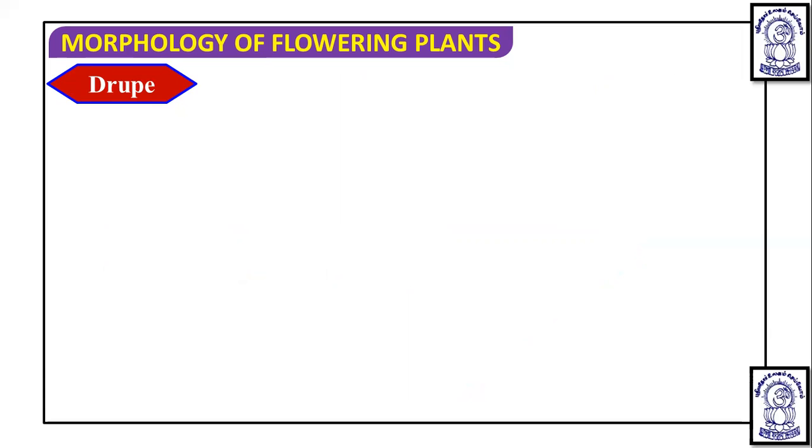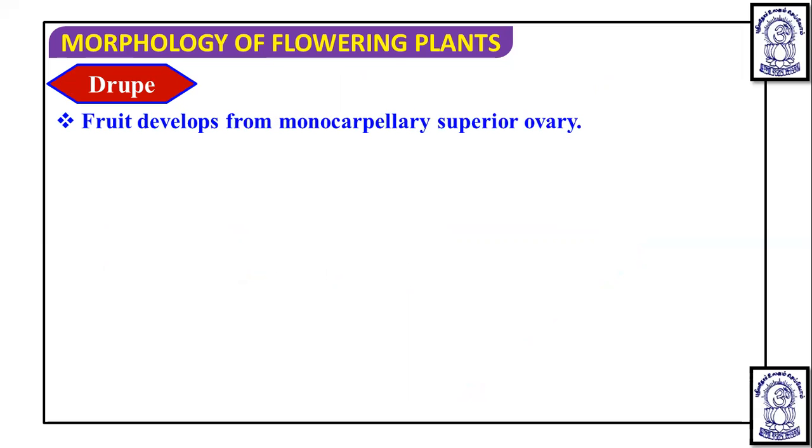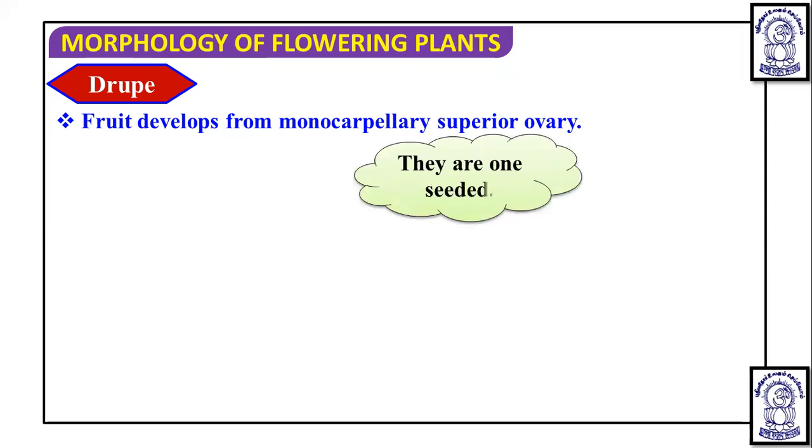In this drupe fruit, the fruit actually develops from the monocarpellary superior ovary. Superior ovary means hypogynous flower. So this fruit is developing from a single carpel containing hypogynous flower. The other three floral parts originate from lower than the ovary, so it is ovary superior. And usually the drupes are one-seeded. Examples are the mango and coconut.